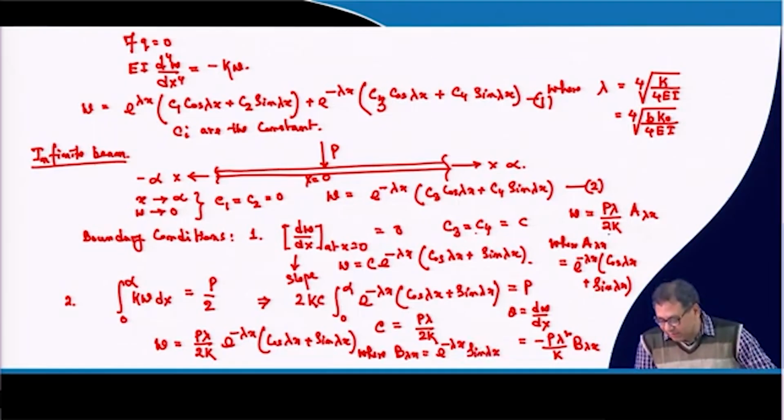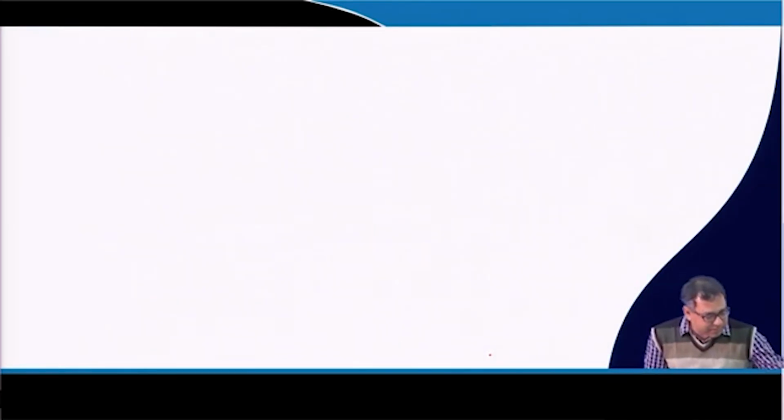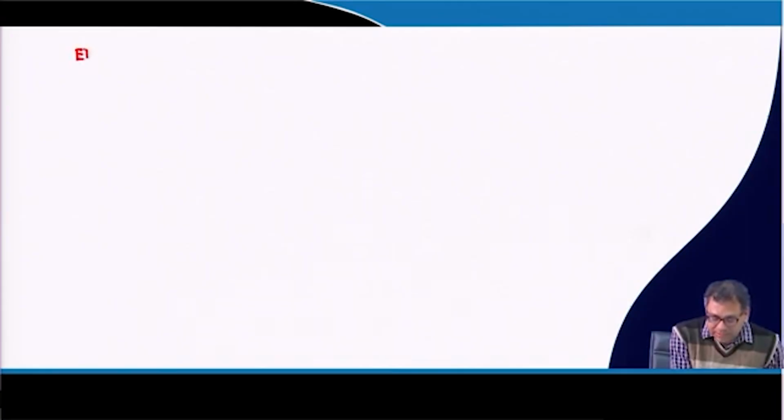So, this is a lambda x, this is b lambda x, equation is given. Similarly, I am giving the expression of moment and the shear force. So, you know the moment is EI d square w dx square, that is equal to minus m. So, m will be equal to minus EI d square w dx square.